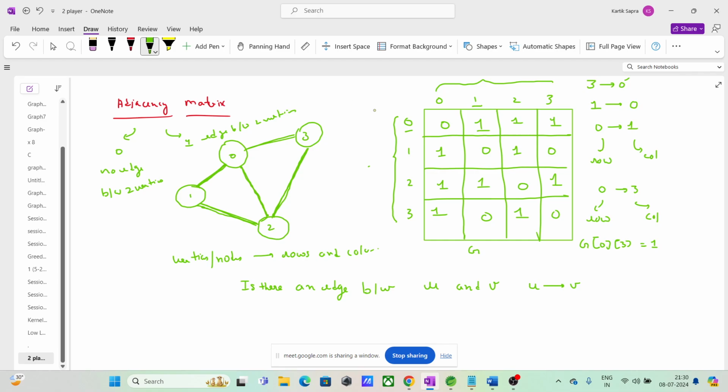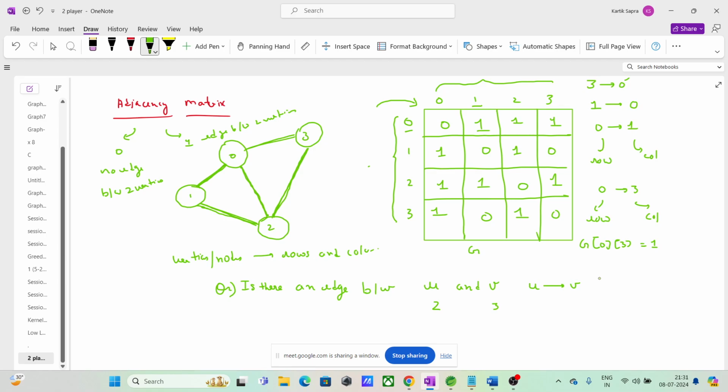Let us suppose you have been given an adjacency matrix, a graph, this representation of 0 and 1s, and now the question that has been asked to you is, is there an edge between u and v? Let us suppose u is 2 and v is 3. Is there an edge from 2 to 3? How you can check that?